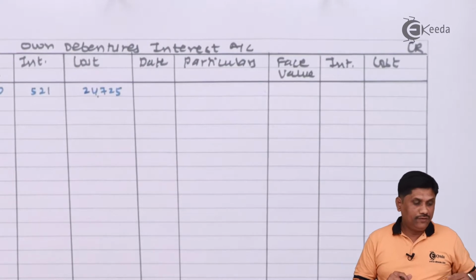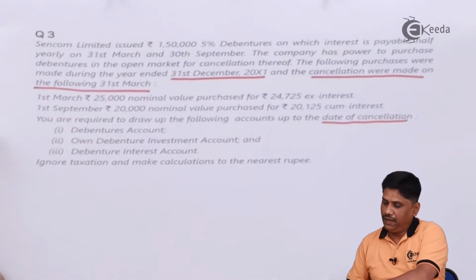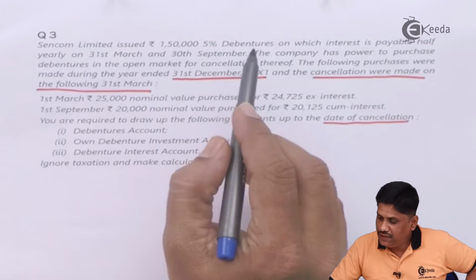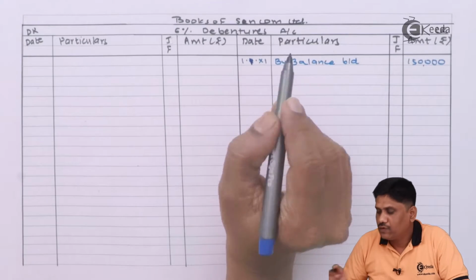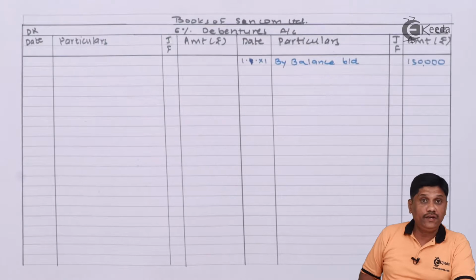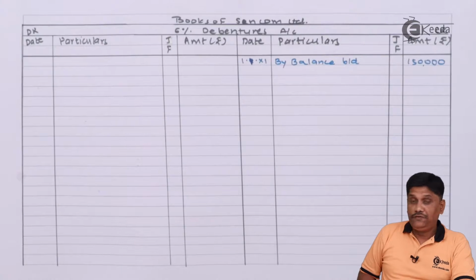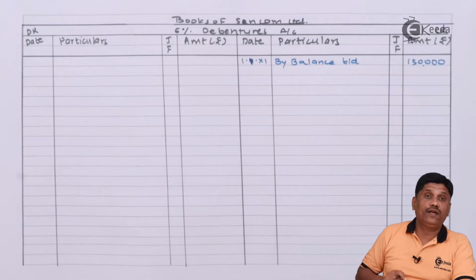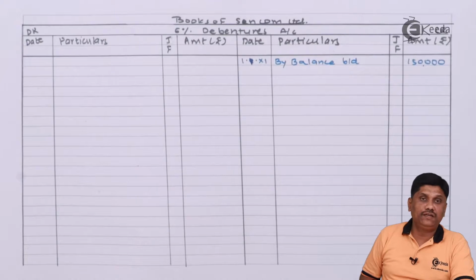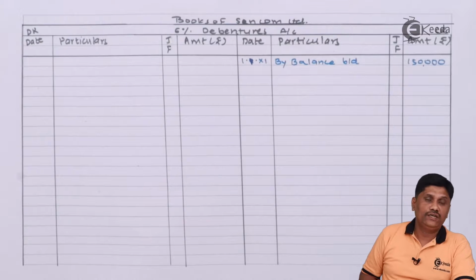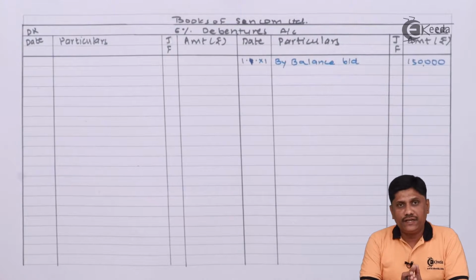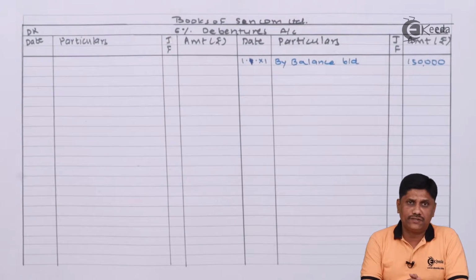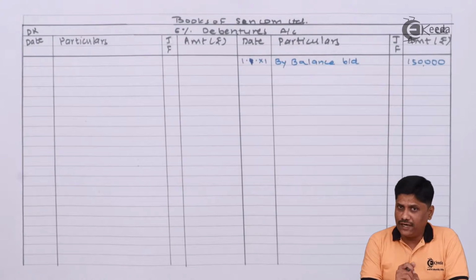Right? And before I proceed further, one thing which is there in my mind, because the transaction is given on 1st March, what was the interest date, just check, it was up to 30th September. 1st of January X1 is my current year's beginning date. If I look at that, from 30th September up to last 31st December, that is 3 months interest is outstanding at the end of the last year, which is current year's opening outstanding interest. If interest is outstanding at the end of the year, then the entry is debenture interest account debit to outstanding debenture interest account, and this same entry gets reversed on 1st January. Okay, so we will have a working note number 2 for that.